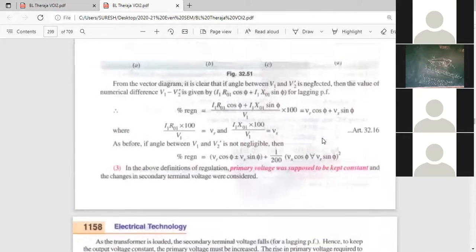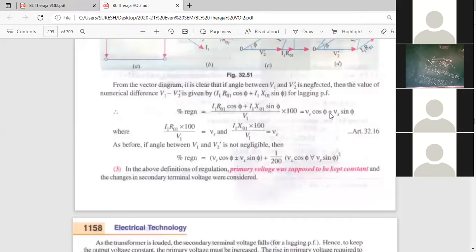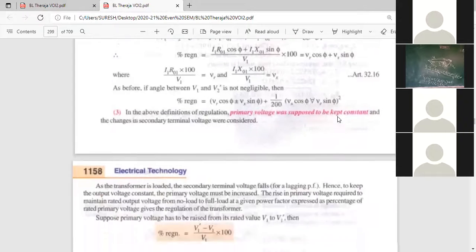Now I want to tell one thing here. Here we are taking plus. If it is an inductive circuit, it is plus. If it is a capacitive circuit, it is minus. Take down minus. Plus or minus you take: plus for inductive circuit, minus for capacitive circuit. VR cos phi plus or minus Vx sin phi. If you take plus, that is inductive circuit. If you take minus, that is the capacitive circuit. So this is the formula for regulation. Percentage regulation is equal to VR cos phi plus or minus Vx sin phi. So these formulas you remember for regulation. We'll do a problem now.